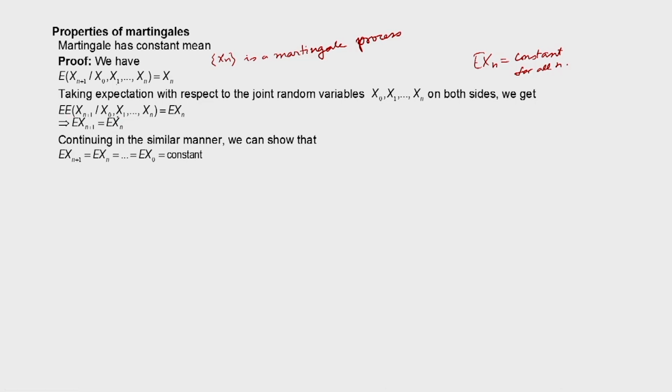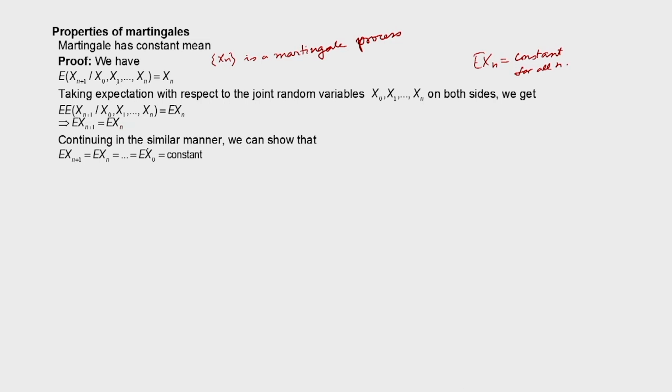Now we discussed the total expectation theorem. According to that theorem, this conditional expectation will be E of xn plus 1 itself. Therefore E of xn plus 1 is equal to E of xn. So xn plus 1 and xn have the same mean.